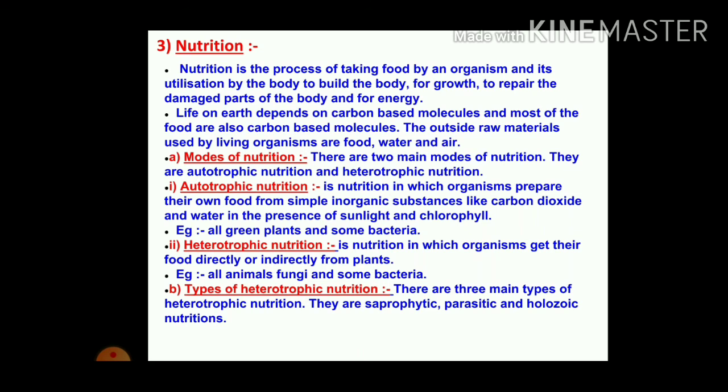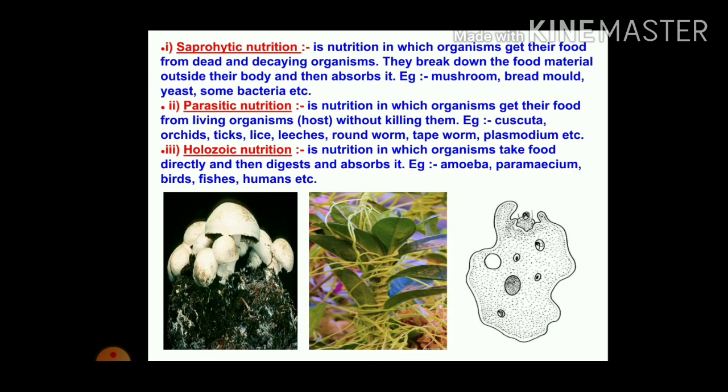If we consider the types of heterotrophic nutrition, there are three main types. They are saprotrophic, parasitic and holozoic nutrition. One by one we will see. Saprotrophic nutrition is the nutrition in which organisms get their food from dead and decaying organisms. They break down the food material outside their body and then absorb it. For example, mushrooms, bread molds, yeast and some bacteria.